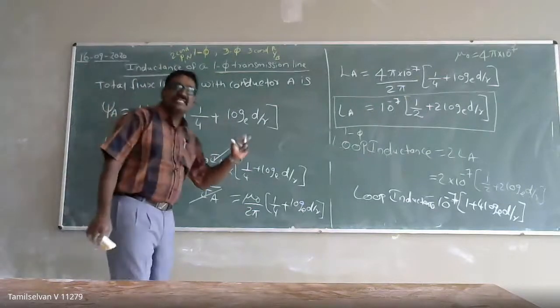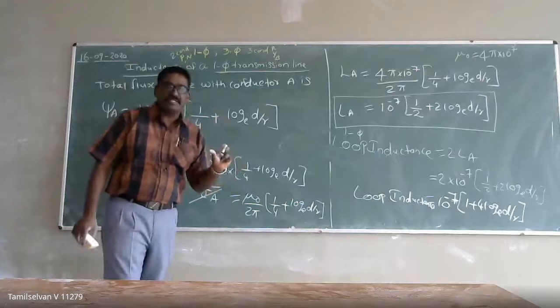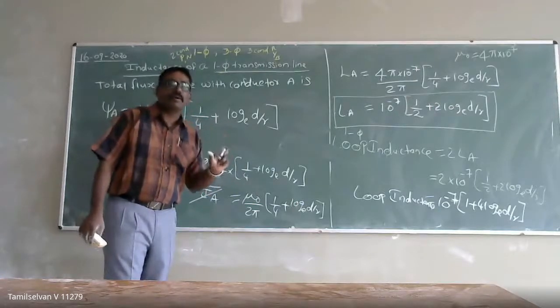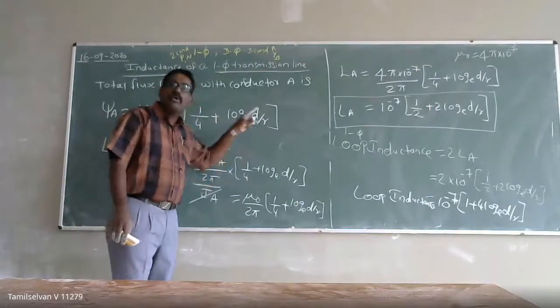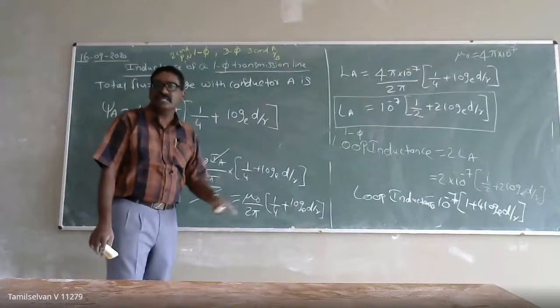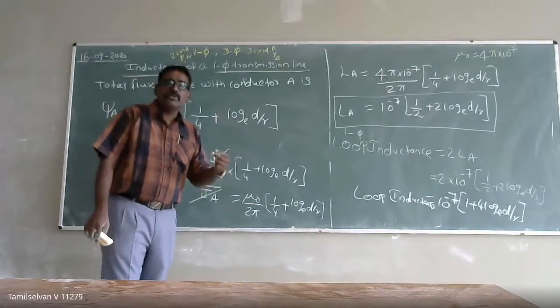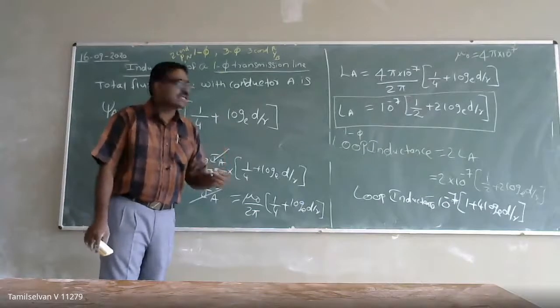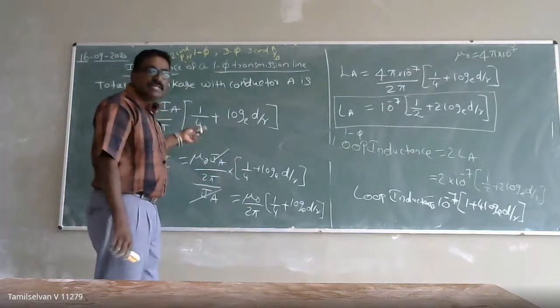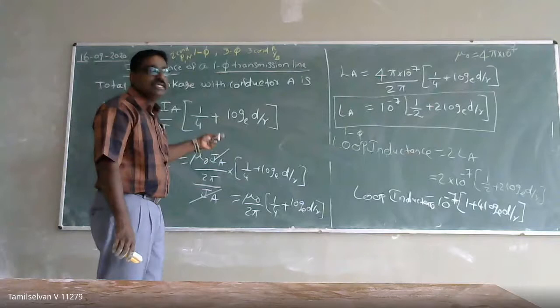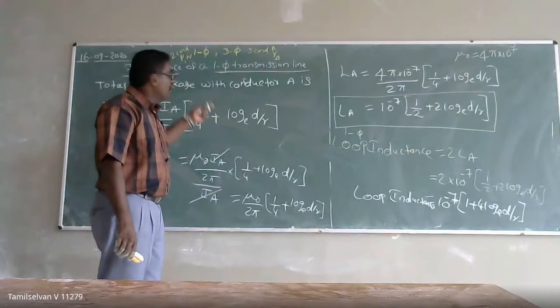The basic point here is how the flux linkage in a conductor behaves, which is very important. That's why, before going to the direct calculation of the inductance, we first looked at the flux linkage in a conductor. If you know that concept, then we can derive the expression for the inductance of our transmission line.